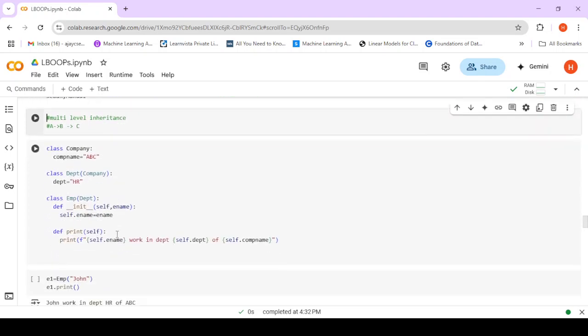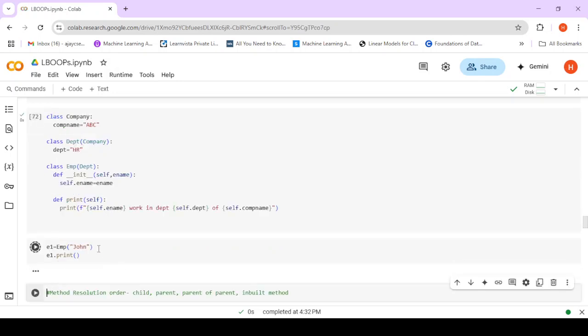Now let us see one example for multi-level inheritance. There is Company, Department is inheriting from the Company class, Employee is inheriting from the Department class, and here when I call the print, it displays everything. So one simple example for multi-level inheritance.